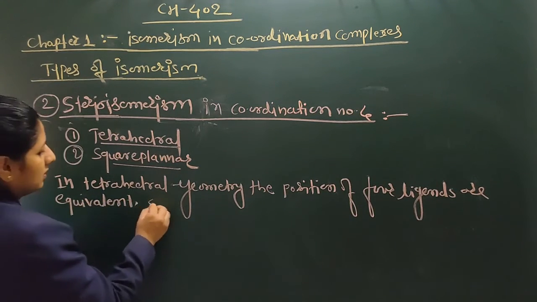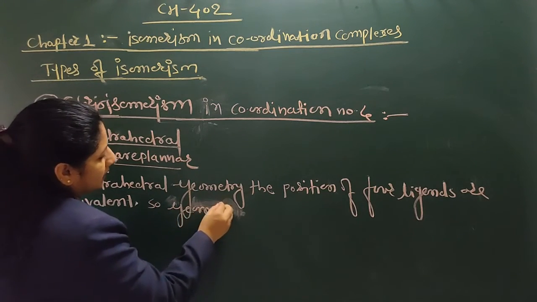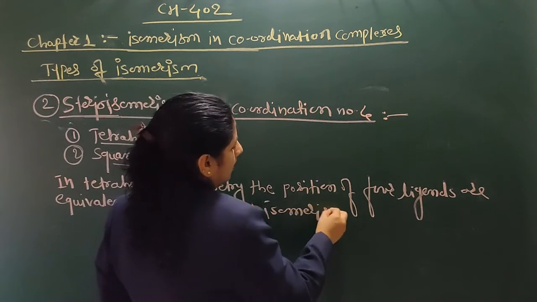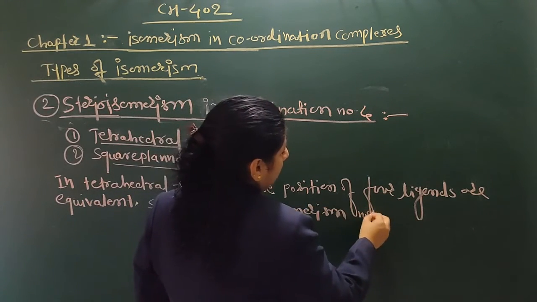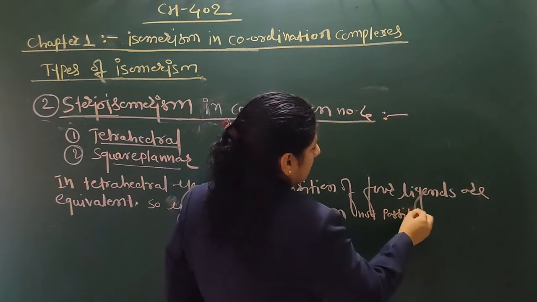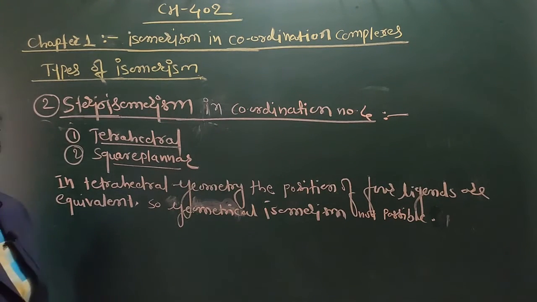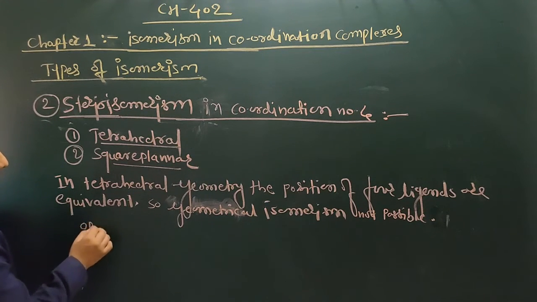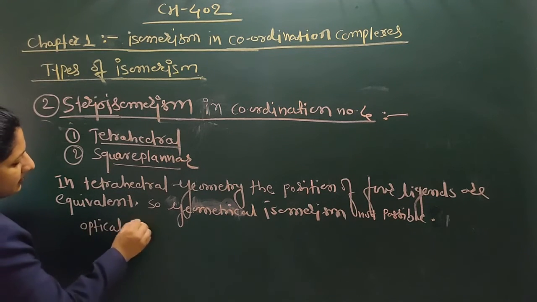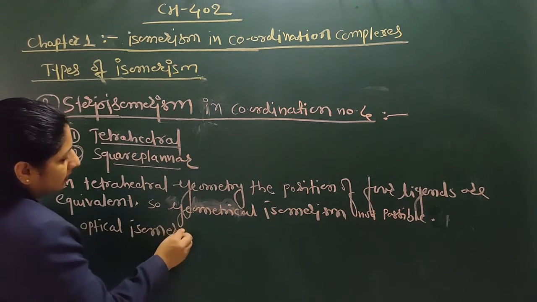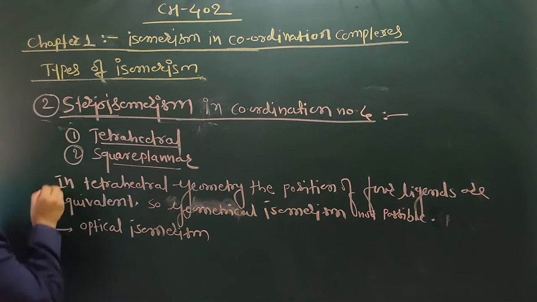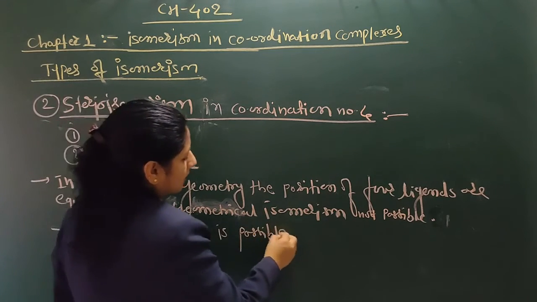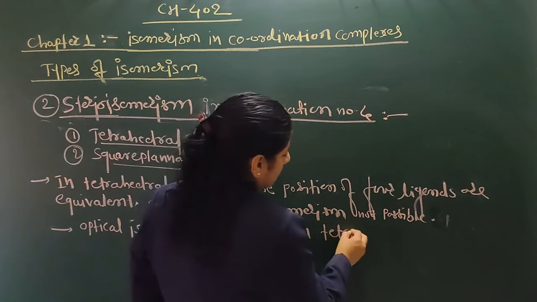So cis trans isomerism, the geometrical isomerism, is not possible, but the optical isomerism is possible in tetrahedral geometry with 4 coordination number.